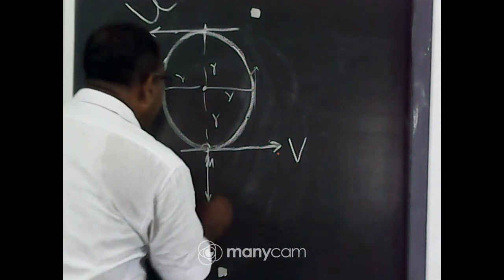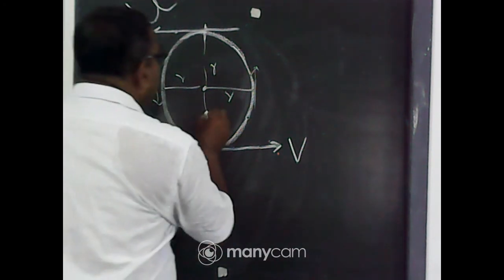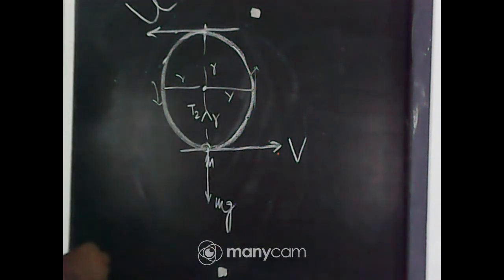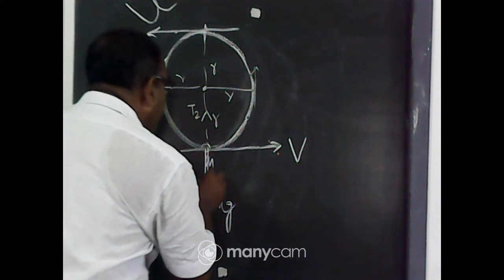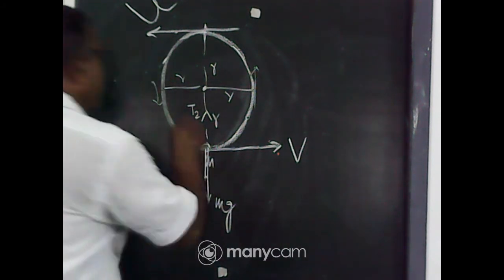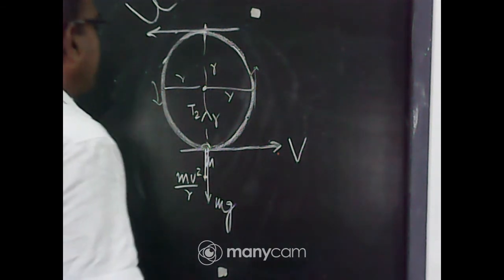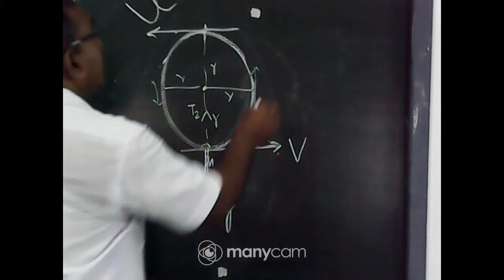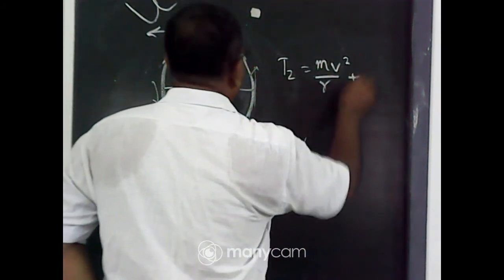Along this direction, the weight of this object. And in this direction, you see the tension of that object. And due to this circular motion, the centrifugal force, due to this centripetal force mv square by r, acts opposite to the direction of the center. So those are balanced to each other. Due to the balancing condition, you write T2 equal to mv square by r plus mg.